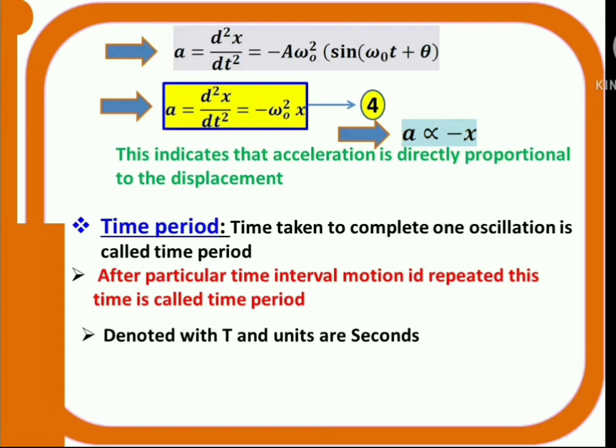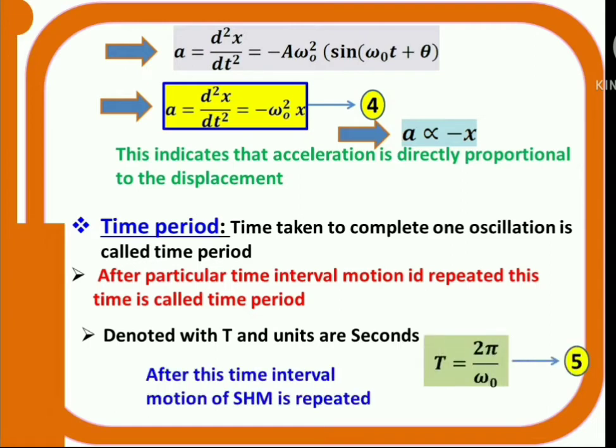Actually, as I said, time period means after a particular time interval, it has to repeat its motion. This is given by T = 2π/ω₀. That means after this 2π/ω₀, the motion of the SHM is repeated.